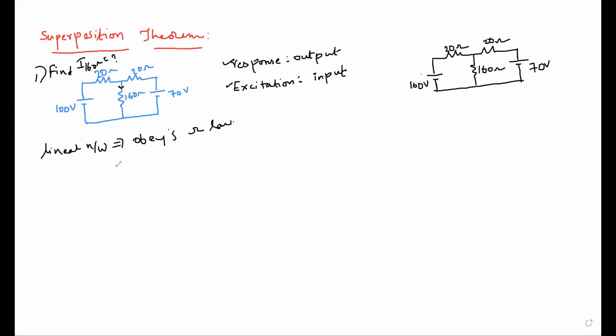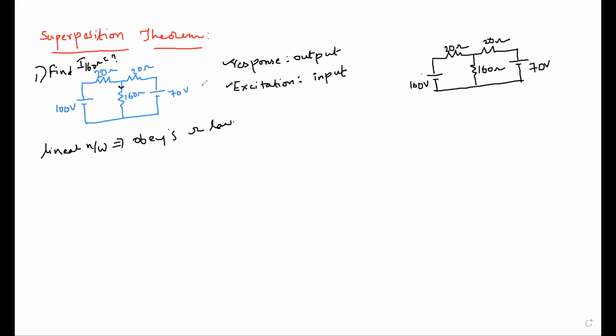What does it mean by one source acting alone? Here two sources are present. While you are turning on the 100 volts source, your 70 volts source will be in off condition. Understand what the statement is insisting on. Let us take that there are three sources, for example an additional current source of 10 amperes.